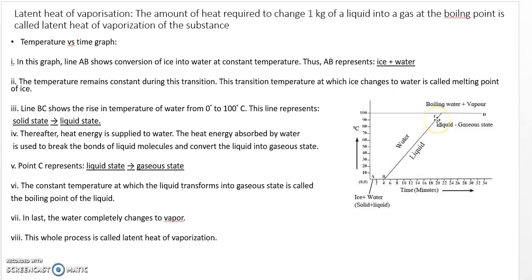Once again, the boiling point is defined as the constant temperature at which the liquid transforms into the gaseous state. Once again, water completely changes to vapor, and that whole process is called the latent heat of vaporization. Remember, during melting the temperature remains constant, as well as during boiling. Whatever heat energy is supplied is used to break the bonds between the molecules, whether in a solid or a liquid. For ice to water it is a solid, and for water to gas it is a liquid.